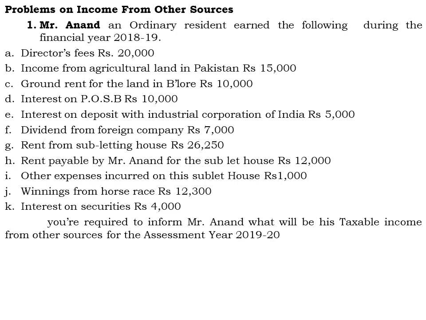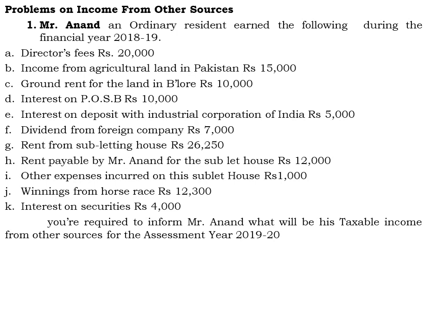So the amount paid by Mr. Anand on the sublet house, that is 12,000 rupees, he is going to get as a rebate. There is one more expense: other expenses incurred on this sublet house is rupees 1,000. Both these amounts, 12,000 and 1,000, he is going to get as a rebate.